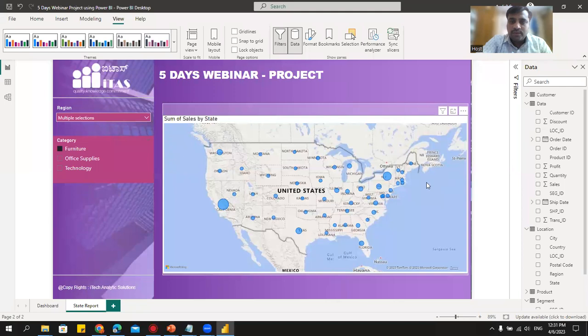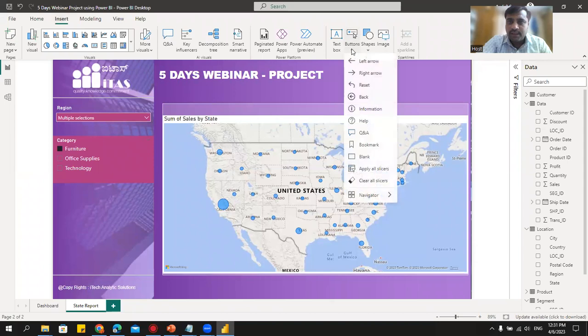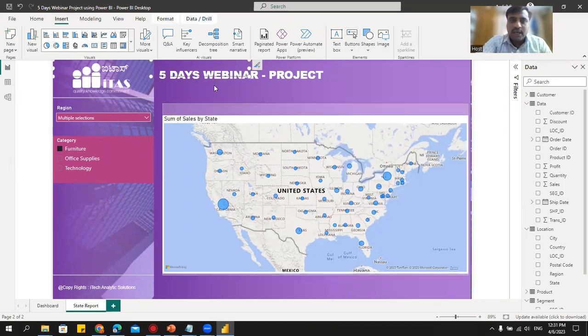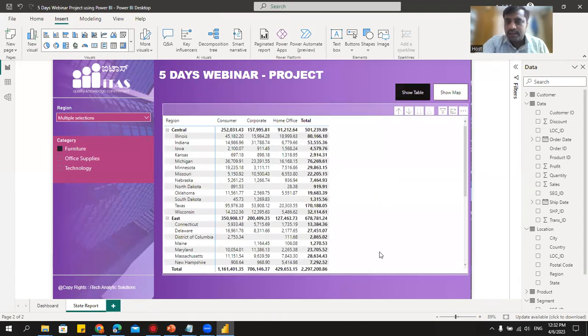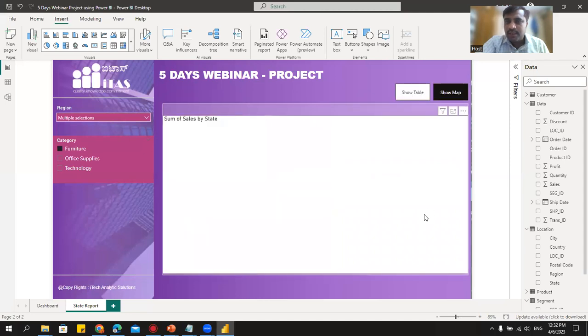Now what I'll do, I'll go to this insert, and here I have these buttons. If I just scroll down here, you can see page navigator, bookmark navigator. Click on this bookmark navigator. I'll get two buttons here like this. Reduce this and I'll keep it here like this. Now hold control and I'll click on this table. See, I'll get the table. I'll click on this map. I'll get the map.